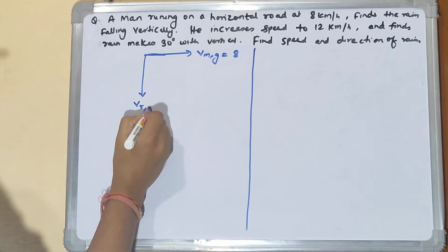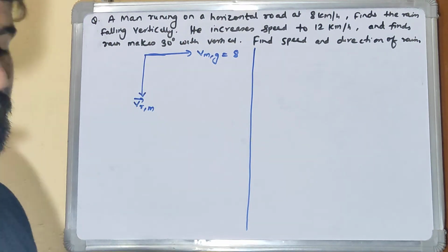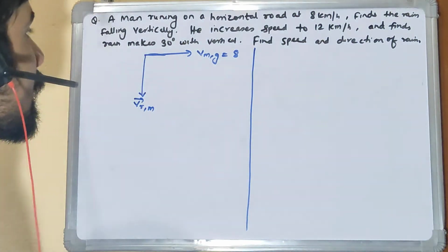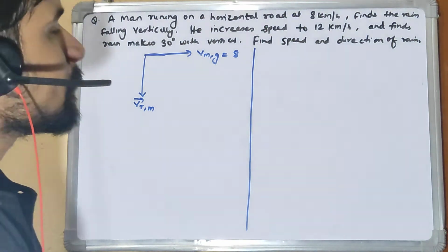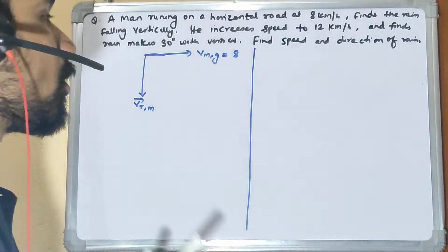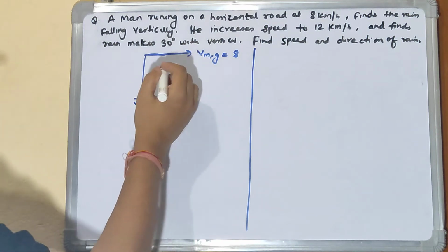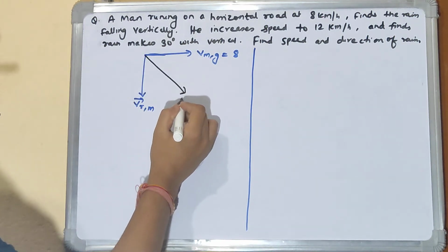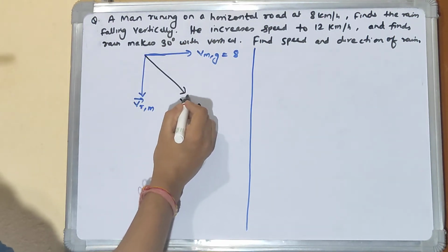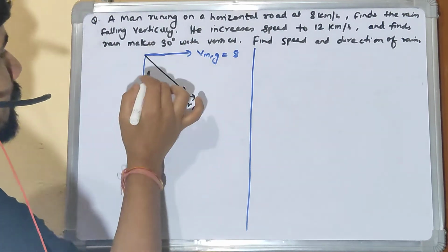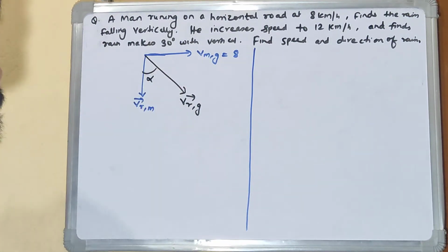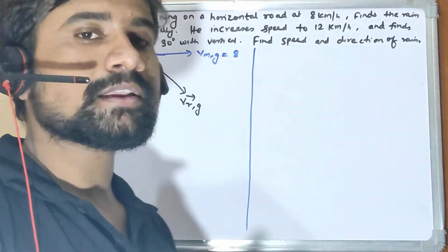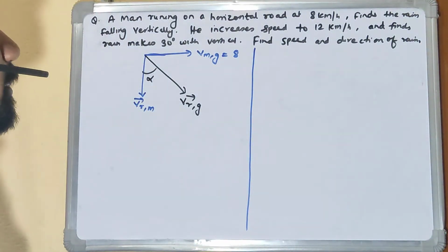So velocity of rain with respect to man will be exactly at 90 degree to that point, right? And where will velocity of rain with respect to ground come here? This will be the sum of these two vectors. So this will be somewhere like velocity of rain with respect to ground. And let's say that it makes some angle alpha with respect to the vertical.